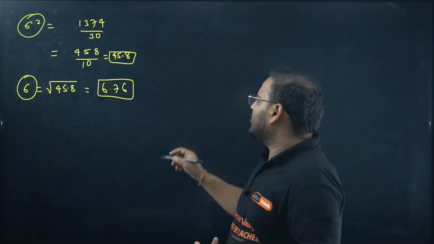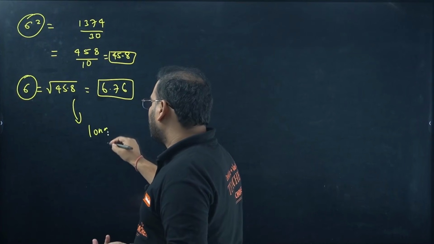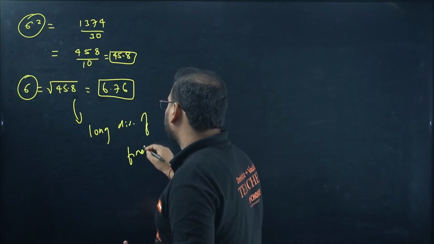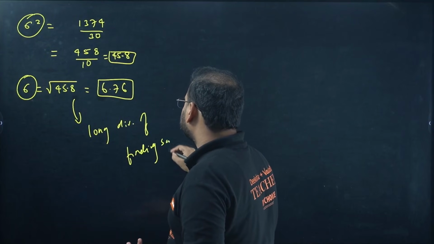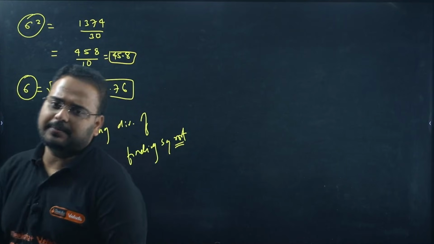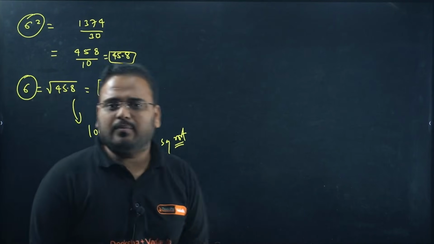How do you find that? You can find the root of this using the long division method of finding square root. I know you must have learned this. This is a grade 10 concept, but this is the way to find it if you want to know, because that's how it's going to be.